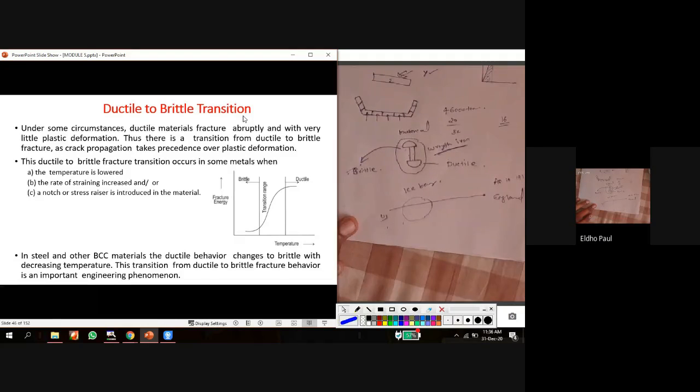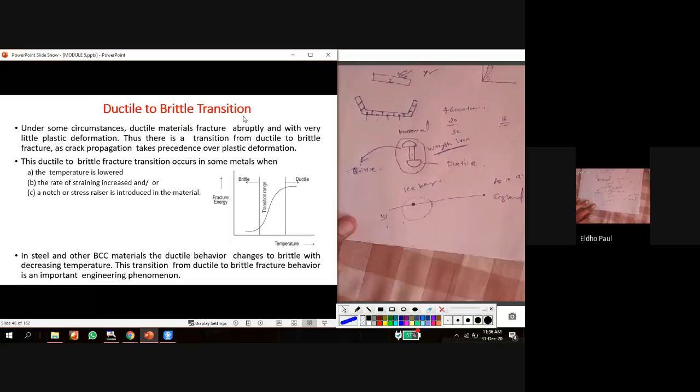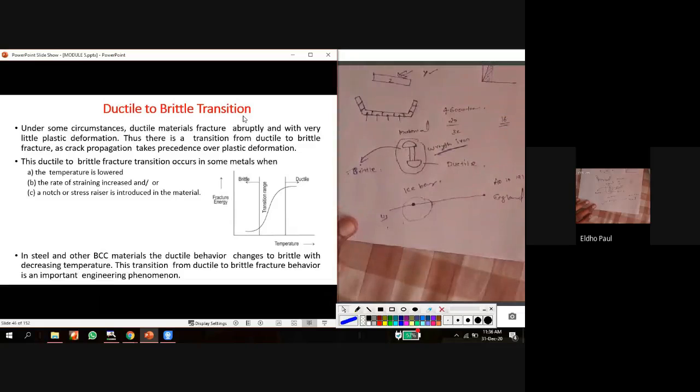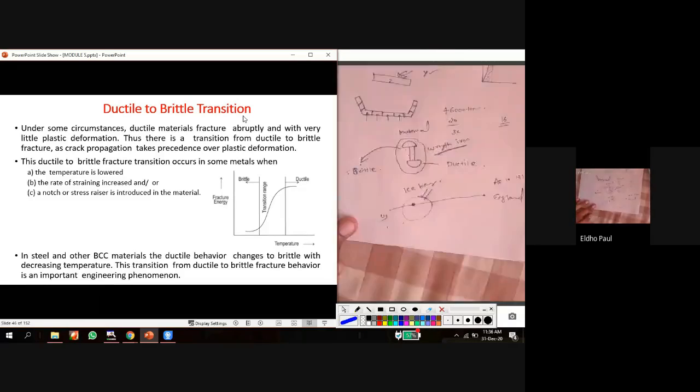Okay, so this is the area where the ship collapsed or sank. In this area, the temperature was very low. Every wrought iron rivet converted to brittle material. Okay, so when the iceberg collided with this ship, what happened?